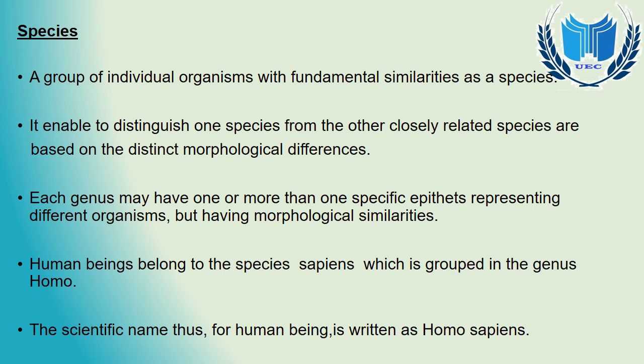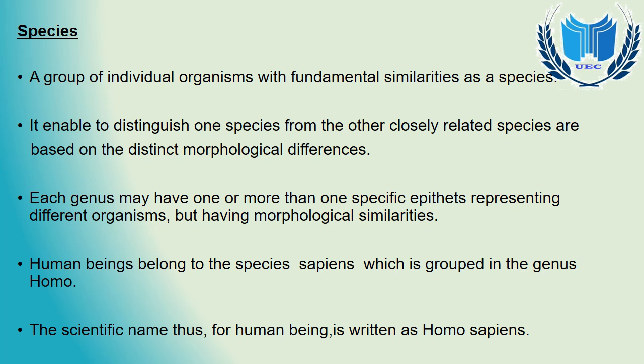Species, we can say, is a group of individual organisms with fundamental similarities. What that means? They are a natural population of individuals, or a group of population which resembles one another in all essential morphological and reproductive characters.